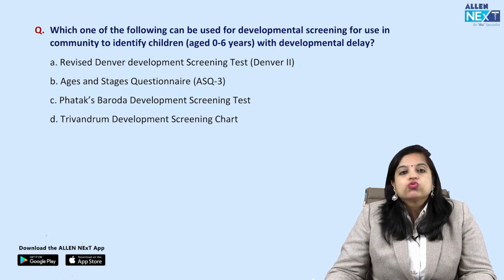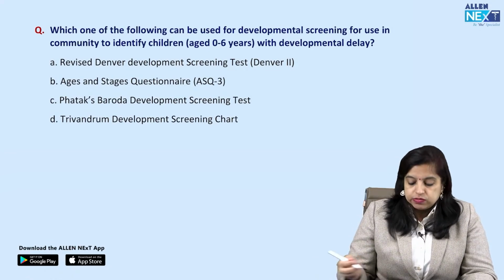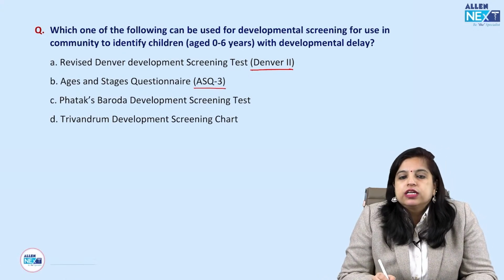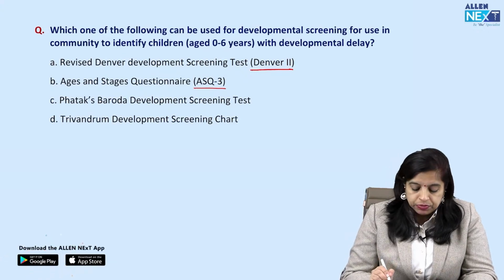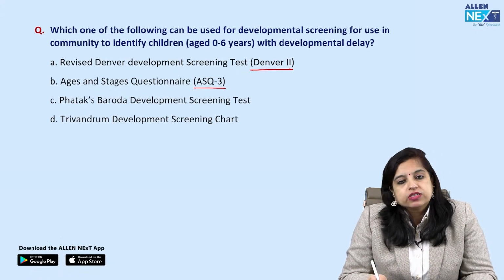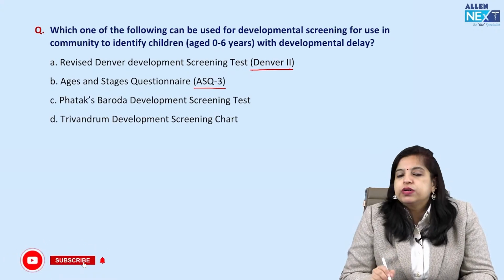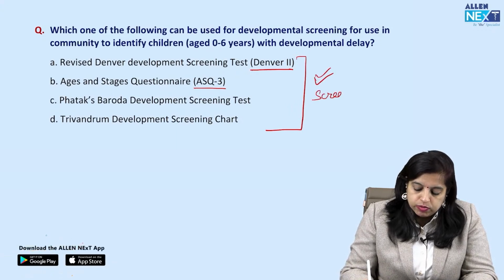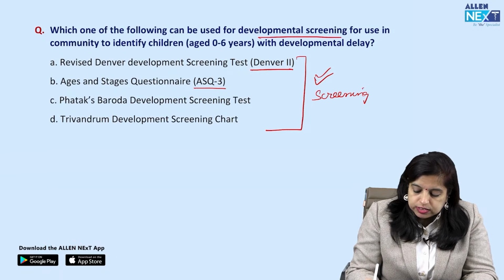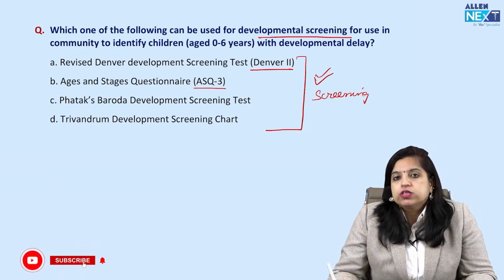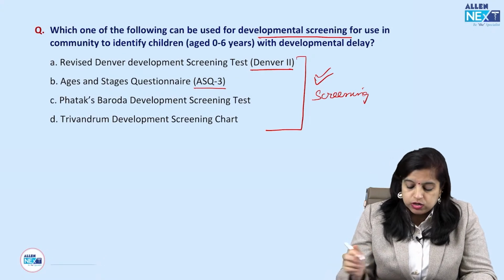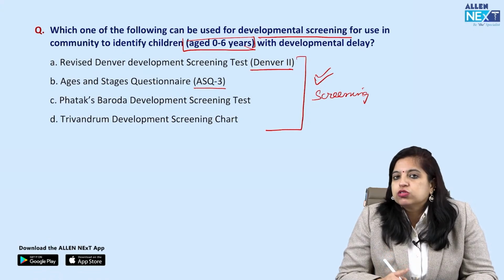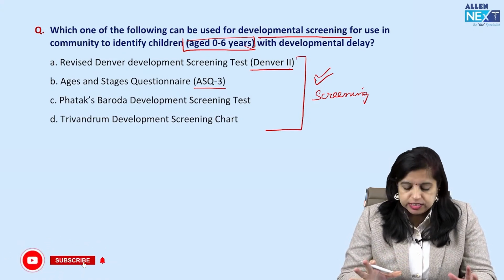So if we see, just go through the options: revised Denver development screening test, which is very famously known as Denver 2. Then we have ASQ3, which is the Ages and Stages Questionnaire, known as ASQ3. Then we have the FATEX Baroda development screening test, and then we have the Trivandrum development screening test. Remember, all these four are screening tests. There is no problem as far as they are asking you for the screening test. Now they have asked you two more things along with just the screening test. They also want the age group of 0 to 6 years, and a very important thing they have also asked, which I will highlight later. First, let us see this.